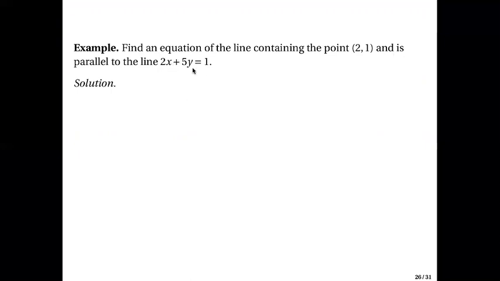Which means this guy here, we write this in slope-intercept form. You will have 5y equals negative 2x plus 1, or y equals negative 2 over 5x plus 1 over 5.